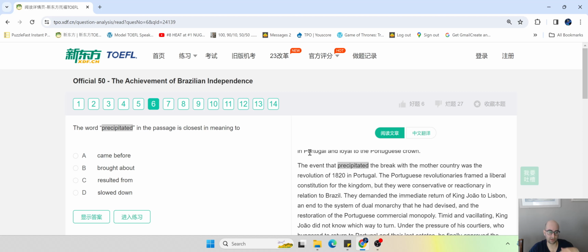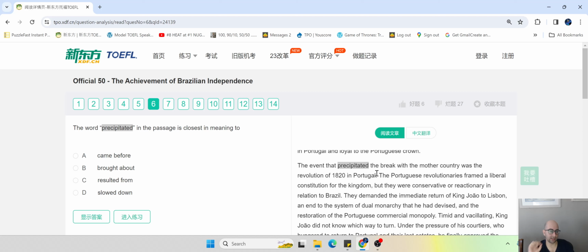So I know from my own knowledge that it means brought about because I know precipitated actually means caused. But if I didn't know that it meant brought about, I'd have to read this sentence and then try to take a guess, an educated guess.